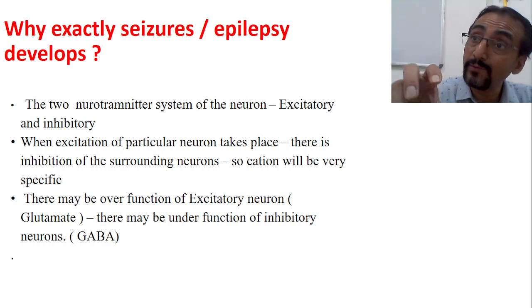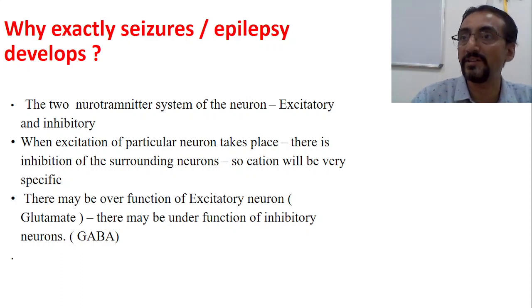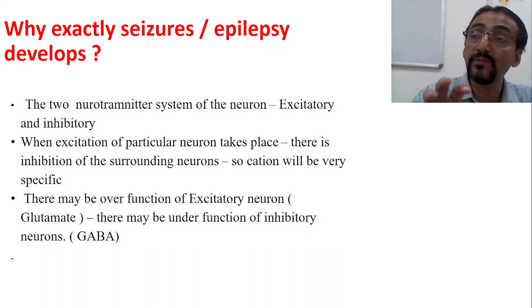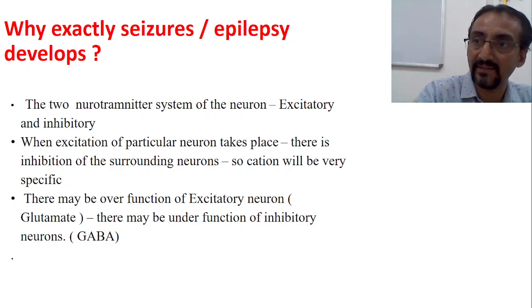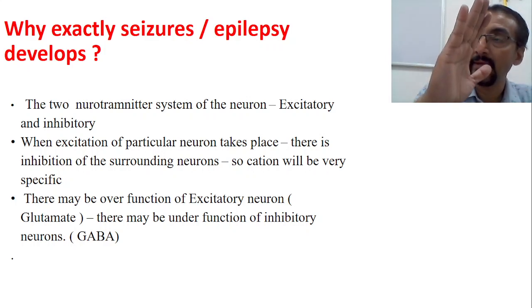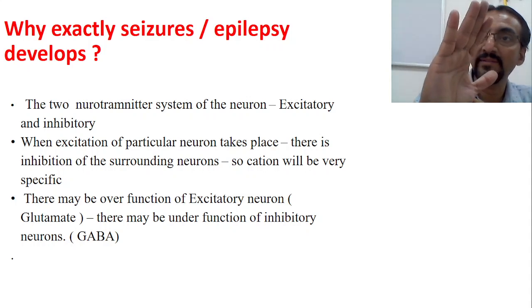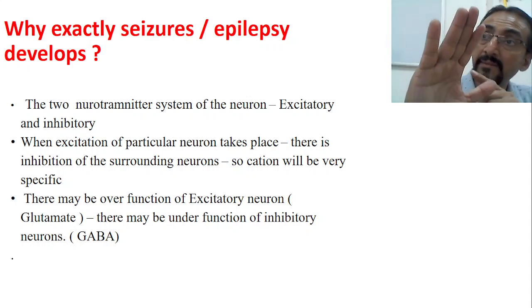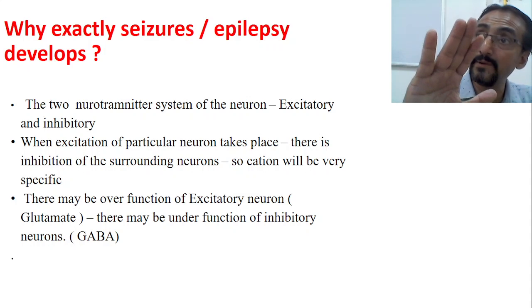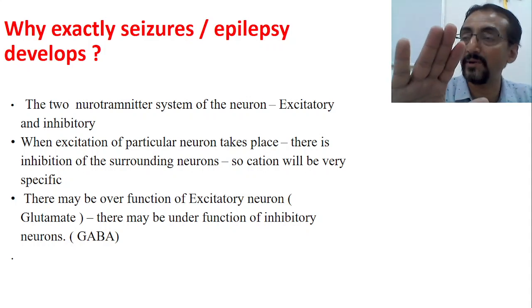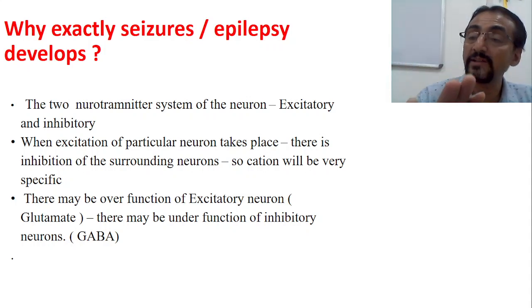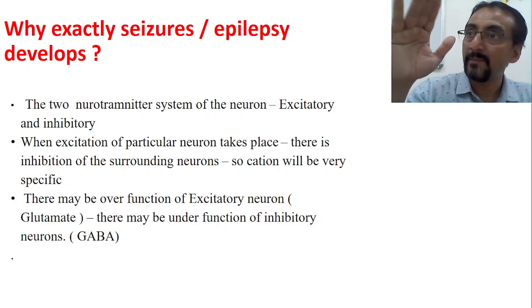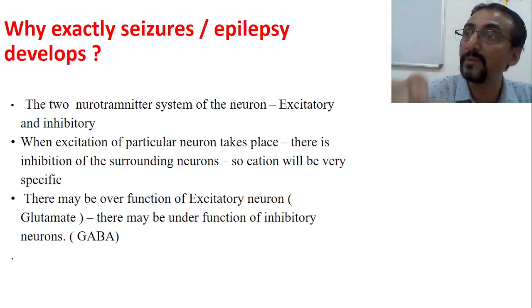They also start stimulation, and they always make sure that this particular contraction or movement should not be overshot. Suppose I want to do an action like movement of the hand. This will be done by the excitatory neurotransmitters, but in the meantime there is also stimulation of the inhibitory neurotransmitters surrounding them, so that my action should not overshoot. My action should be very specific, to the point.